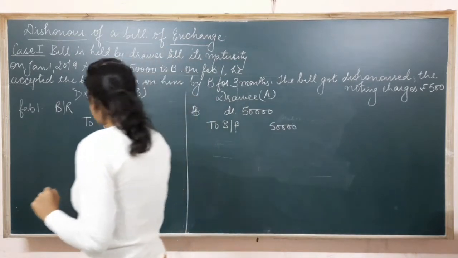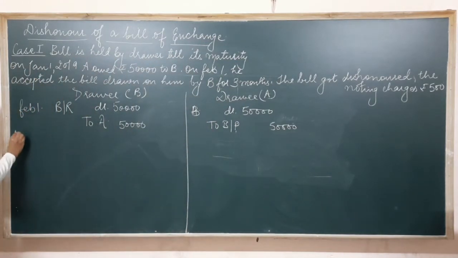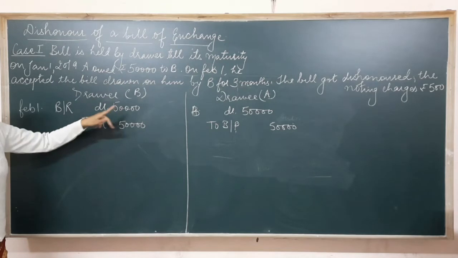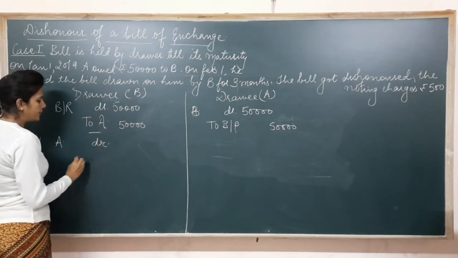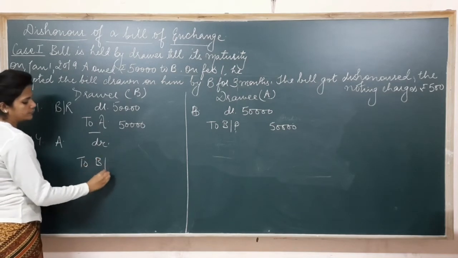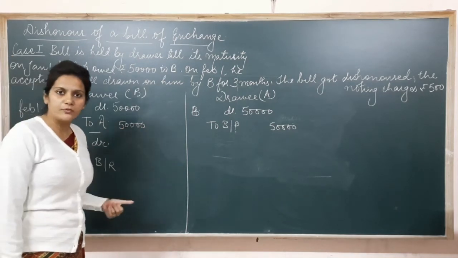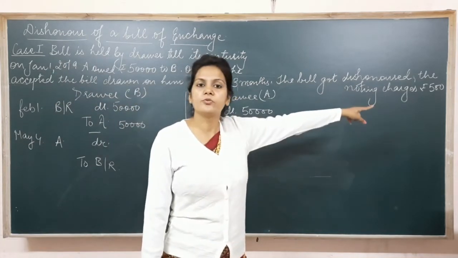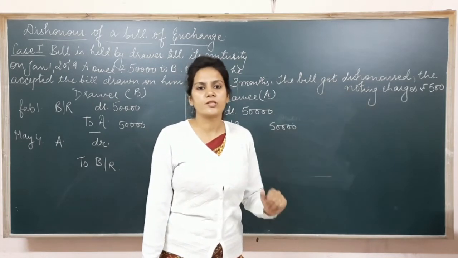So now, in this case, on the day of dishonor of the bill, the date is May 4, the bill gets dishonored. In the event of dishonor of the bill, the entry gets reversed. So I'm going to pass the entry: A debited to B. Now he is the one who got the bill noted with the notary officer, so he has to make payment of rupees 500 to the notary officer. The amount of noting charges is already given to you in the question, 500.